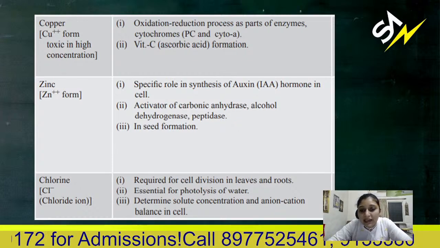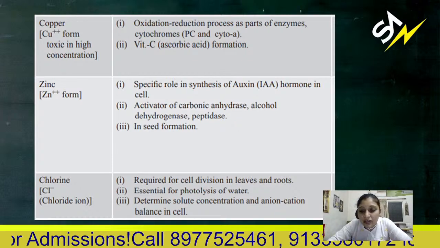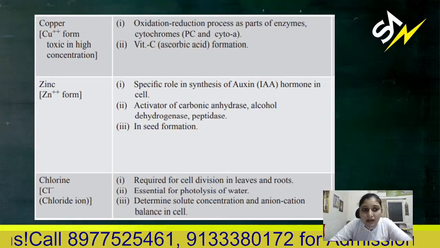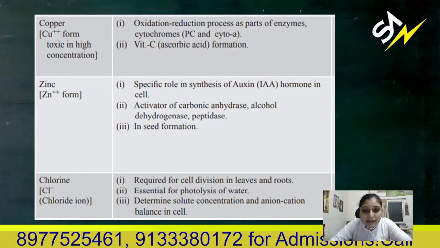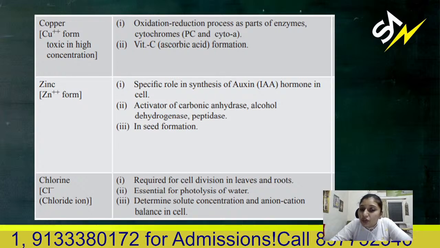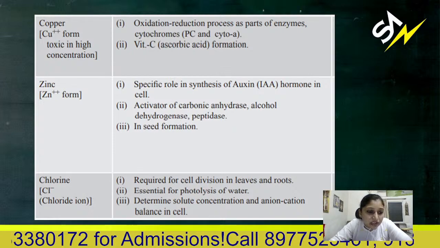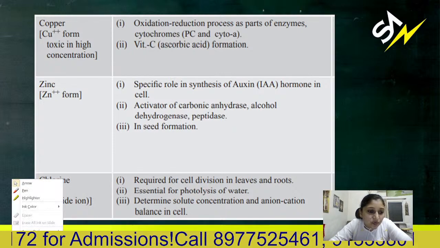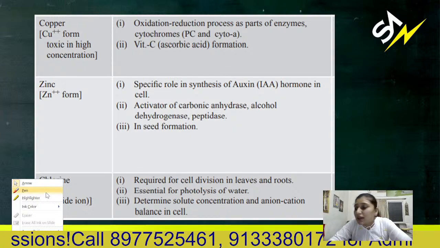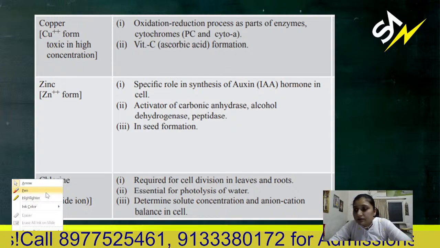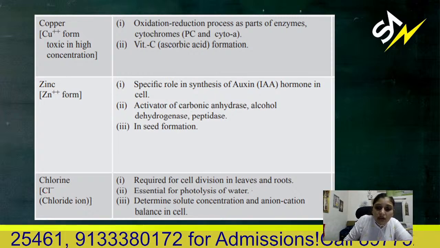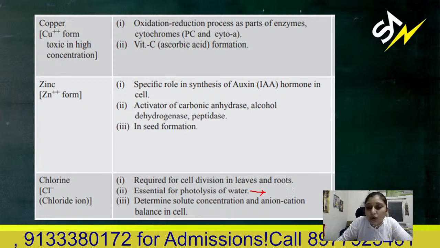Then chlorine, again for the anion-cation balance. Chlorine as well as potassium, both are required for anion-cation balance. Then chlorine is essential for photolysis of water. What is the meaning of photolysis of water? If you know the answer, I want your answer in the form of quick comments. Quickly answer, what is the meaning of photolysis of water?